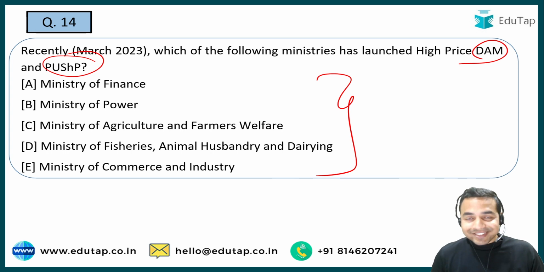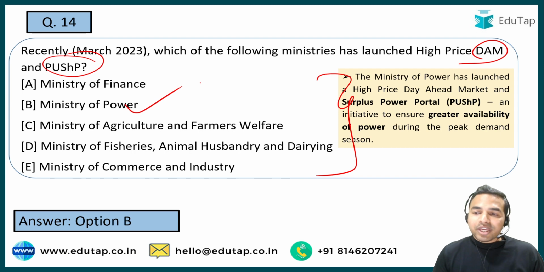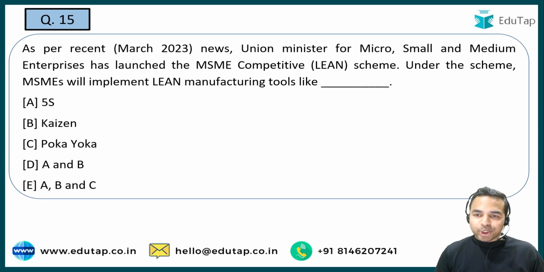क्या है इस क्वेश्चन का सही आंसर? The right answer is Ministry of Power. तो आप देख सकते हो कि here DAM stands for Day Ahead Market and PUSP stands for the Surplus Power Portal, which is an initiative to ensure greater availability of power during the peak season demand. So that is what the right answer is. Now let's move on to the next question.